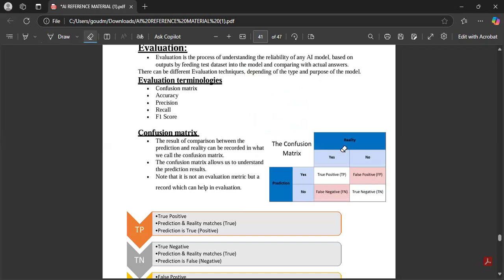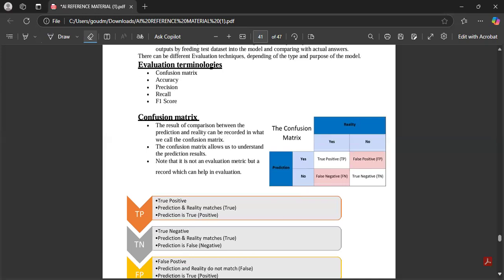If the prediction is yes and reality is yes, that is called true positive. If the prediction is yes and the reality is no, that is false positive. In the exam, they will ask you to define true positive. At that time, you have to write in this way, children: if the prediction and reality match, if the prediction is yes and the reality is yes, that is true positive. If the prediction is yes and the reality is no, that is false positive. If the prediction is no and the reality is yes, that is false negative. If the prediction is no and the reality is no, that is called true negative.